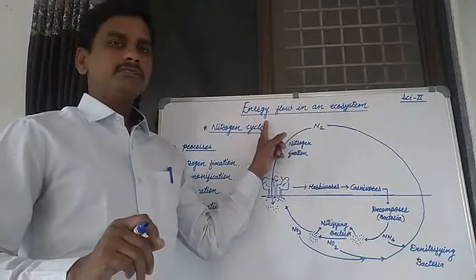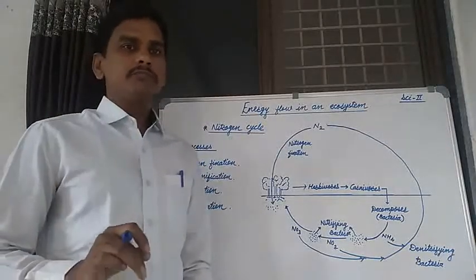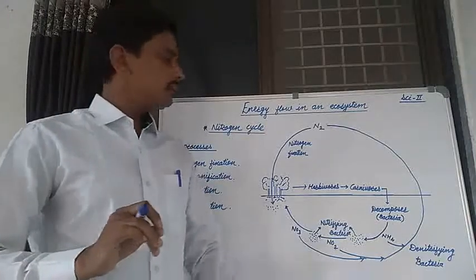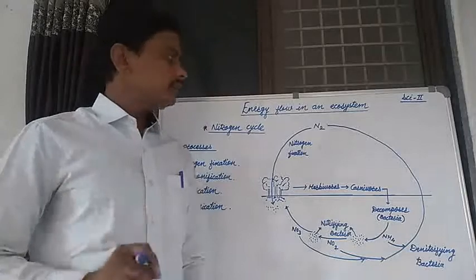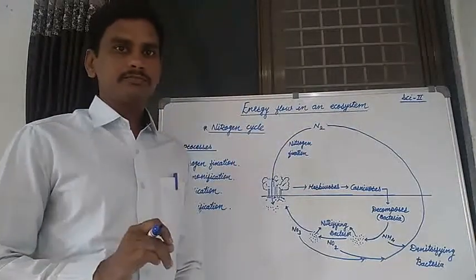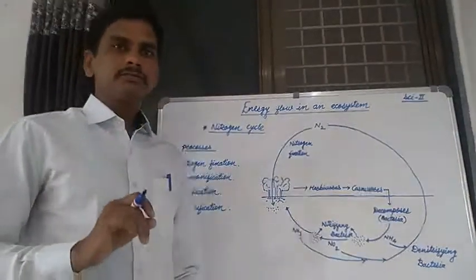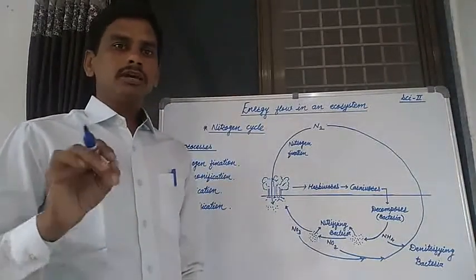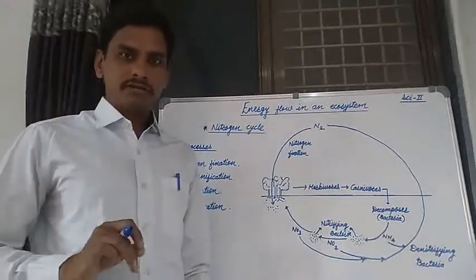Now, energy flow in an ecosystem. After completing the biogeochemical cycle in energy flow in an ecosystem, now we start the carbon cycle and nitrogen cycle. In the biogeochemical cycle, we know that there are two most important components present in the environment.